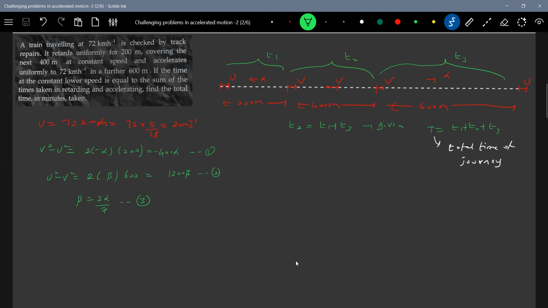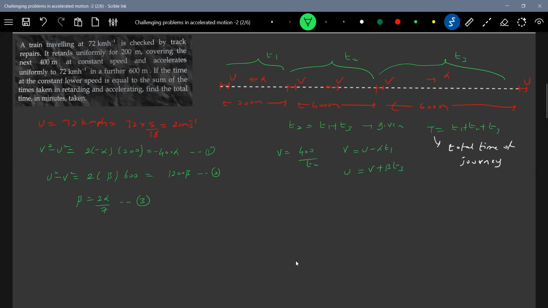So here I'll write some data. It will move with a uniform speed, T1 equal to 400 by V, let me write some equations, equal to 400 by T2. V minus U equal to alpha T1. U minus V equal to alpha T1. U is equal to V plus beta T3.